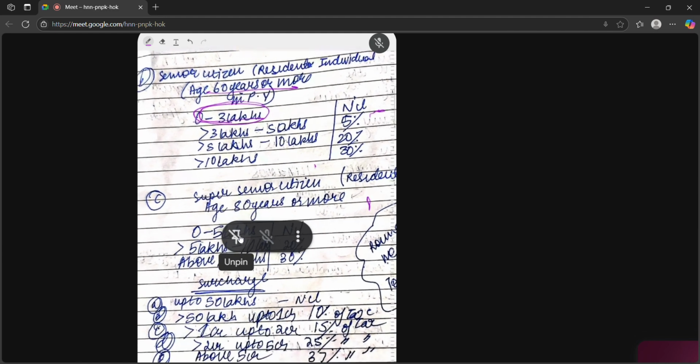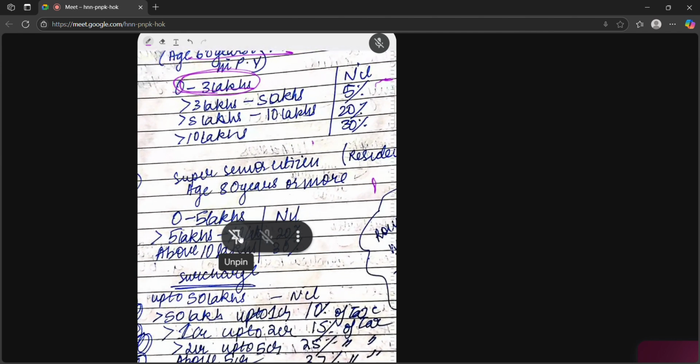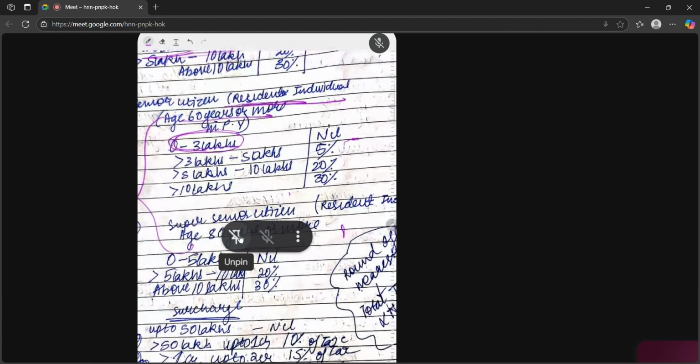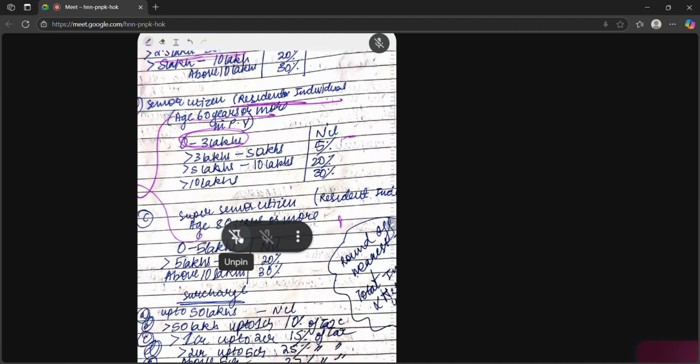Super senior citizen is a person who is 80 years or more. Both of these are available only if he is a resident individual. Super senior citizen, 80 years or more: 0 to 5 lakh, nil. 5 to 10 lakh, 20%, and above 10 lakh, 30%.